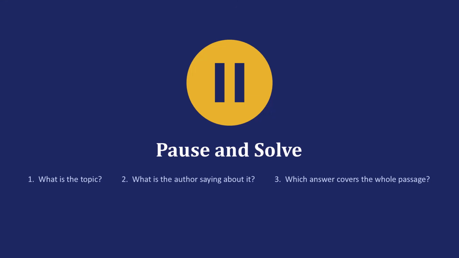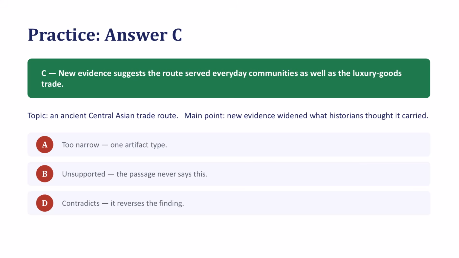Pause for a moment and choose your answer. The correct answer is answer choice C. New evidence suggests that an ancient trade route served everyday communities as well as the luxury goods trade. The topic is an ancient trade route. The author explains that historians once believed the route was mainly used for luxury goods. New evidence shows that it also supported ordinary communities. Answer choice C includes both the old belief and the new discovery.